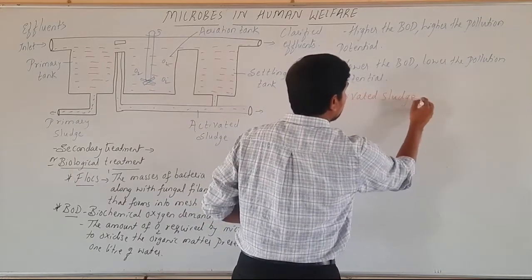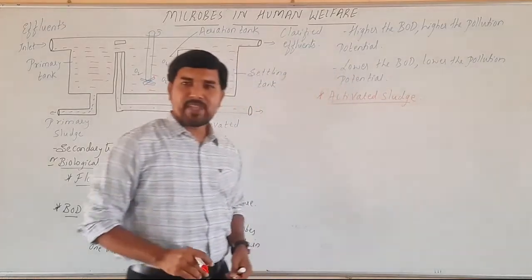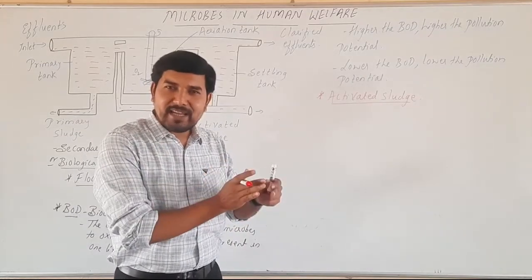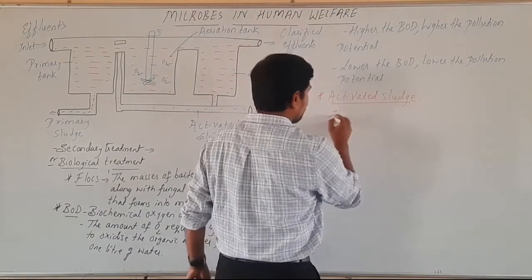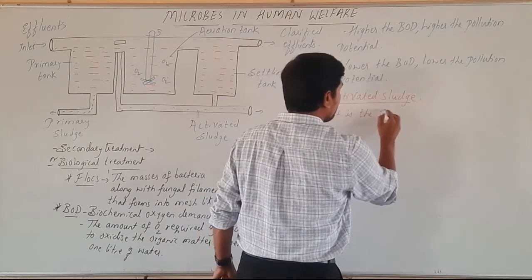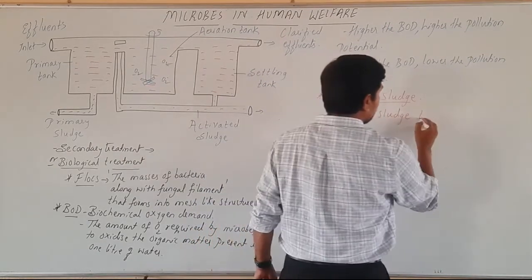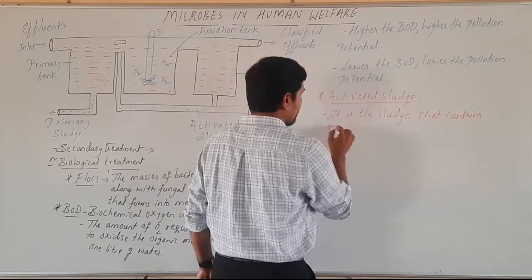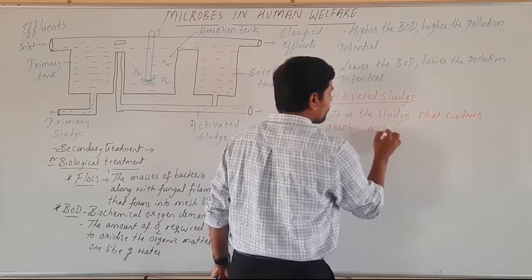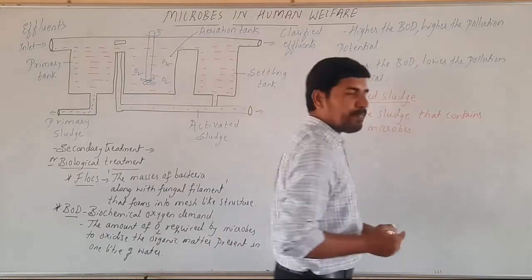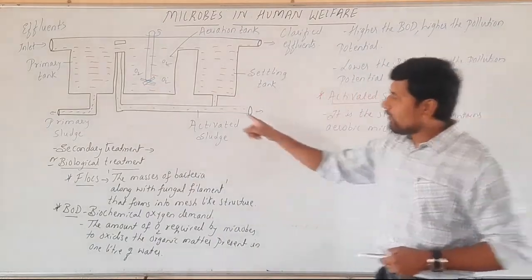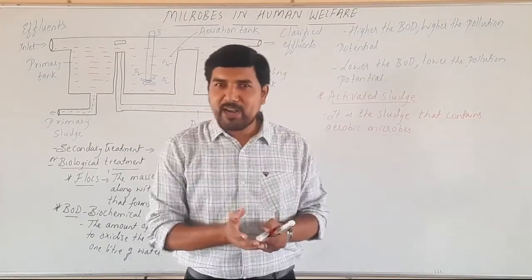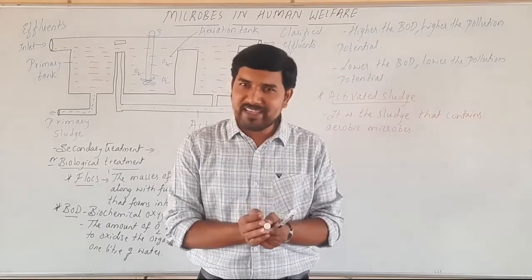Then what is this activated sludge? Activated sludge is nothing but this is the sludge which is rich in microorganisms. It is the sludge that contains aerobic microbes, and hence we call it as a activated sludge. So the activated sludge is formed here. This activated sludge contains the waste mud along with the useful aerobic microorganisms.